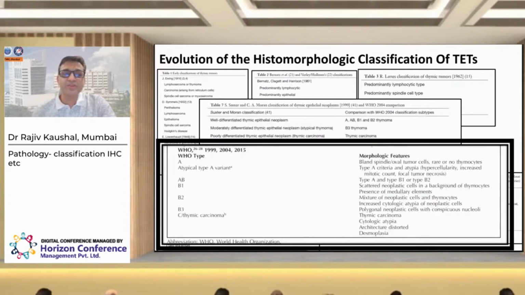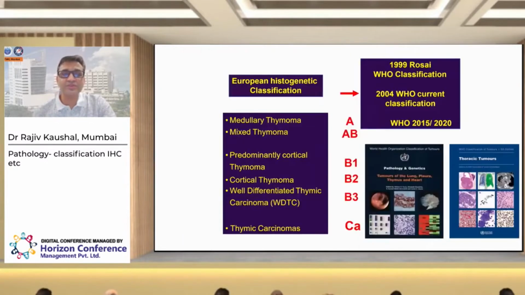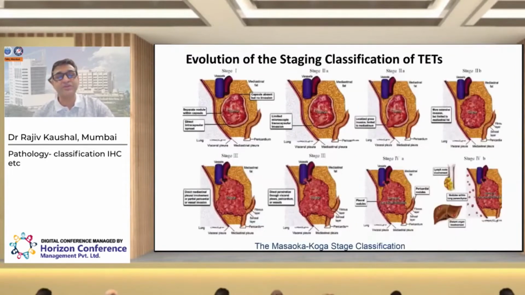But recently, at least in the last two decades, WHO has come to a standard, uniform classification of thymoma and thymic carcinomas, and they are categorized into thymomas type A, B, B is further subdivided into B1, B2, and B3, and thymic carcinomas. Earlier, B3 was considered to be thymic carcinoma. So now it is uniformly understood that the B category is divided into three subsets, and thymic carcinoma is a separate subset, which is also accepted in the recent classification.